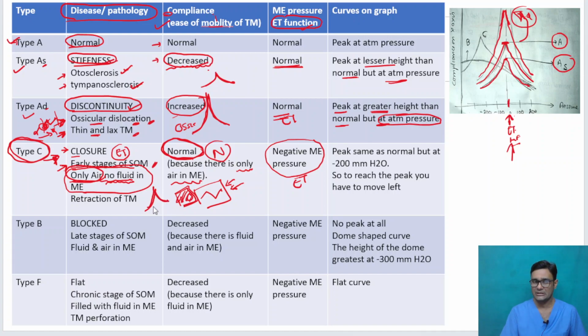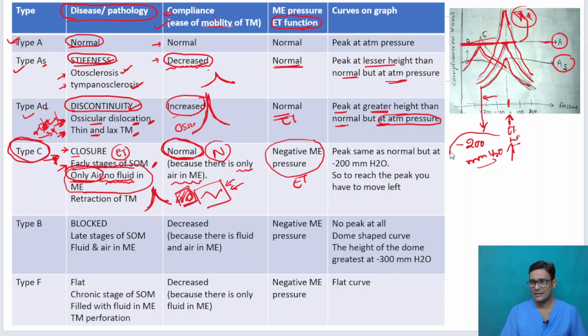The ease of mobility of the tympanic membrane is there, but you will be able to reach it only at a negative middle ear pressure. This is at the same level as that of the A curve. But to reach it, you have to come to a negative middle ear pressure of 200 mm water.